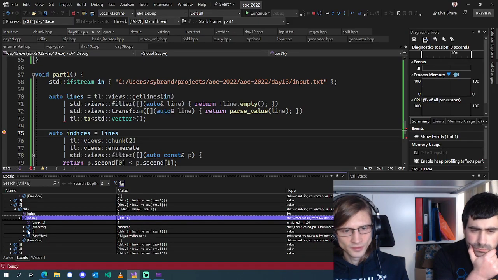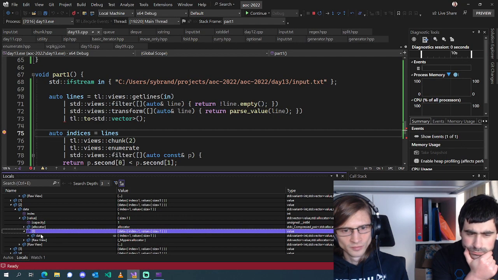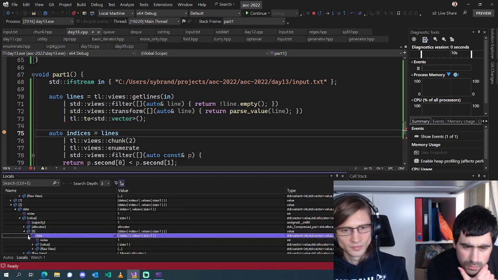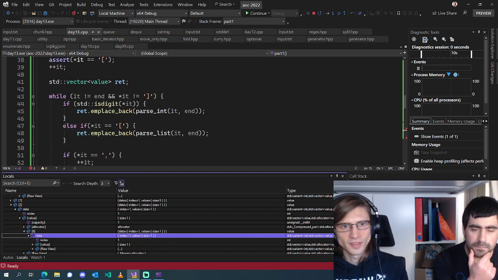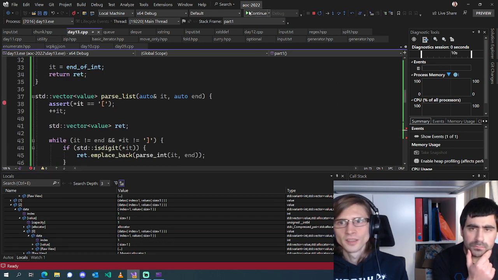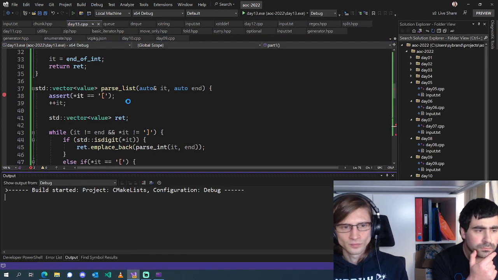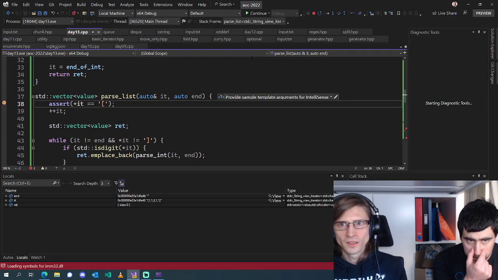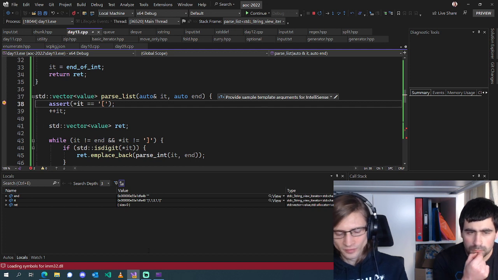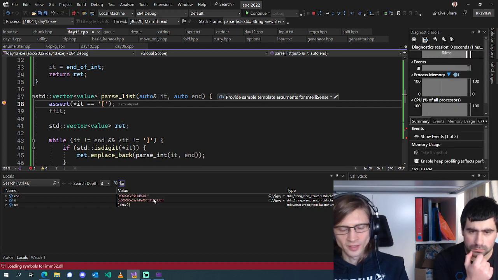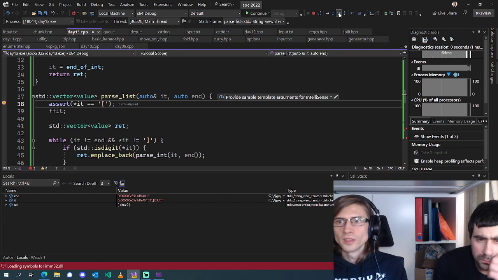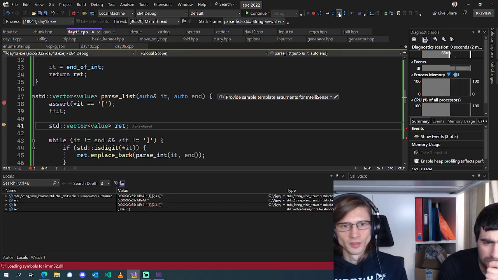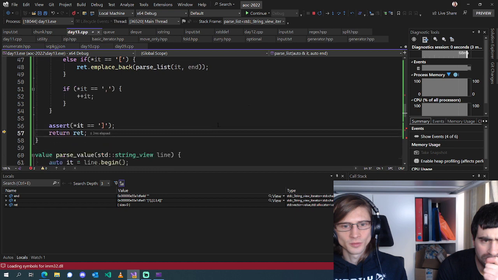Mm-hmm. Oh, wait, hold on. Why does it look wrong? It looks wrong because the size should be 2. So we definitely did. Yes. Okay. We definitely did misparse that list. Okay, so we parse this line correctly, we parse that line correctly, this one failed. So we should see... Oops. What just happened there?